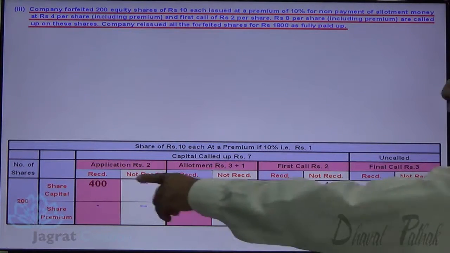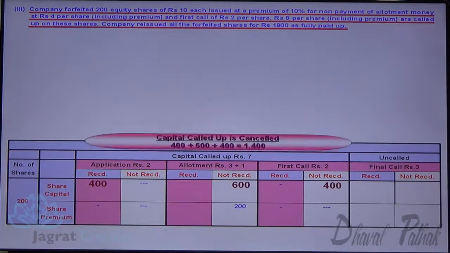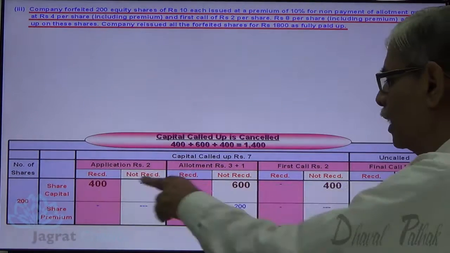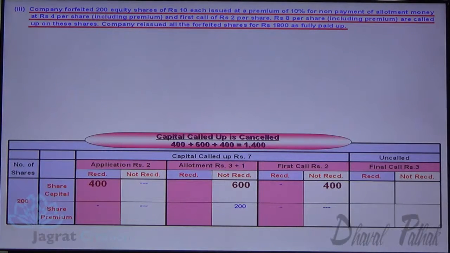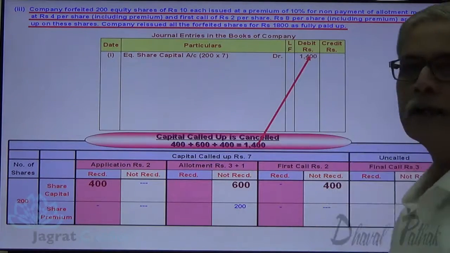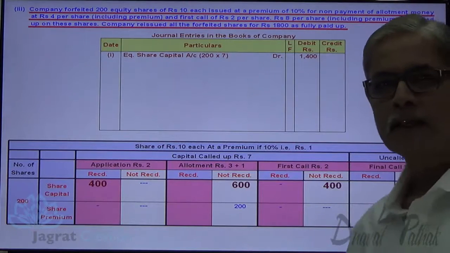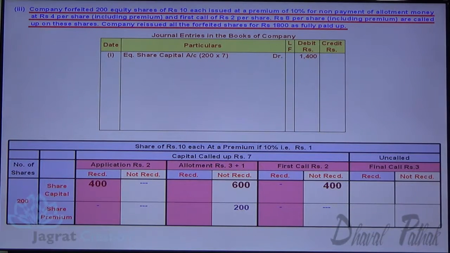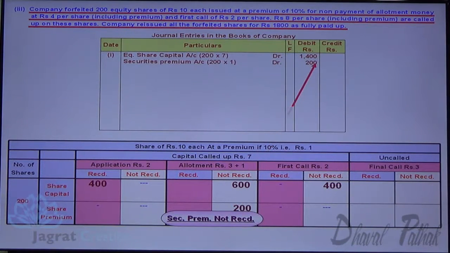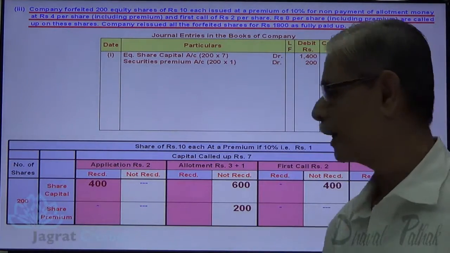Now, this is the capital that has been called up. So called up capital is 400 plus 600 plus 400, 1400. So equity share capital account debit 1400, 200 into 7. Securities premium not received, this 200 is debited to securities premium account. Now capital received will be credited to share forfeiture account.